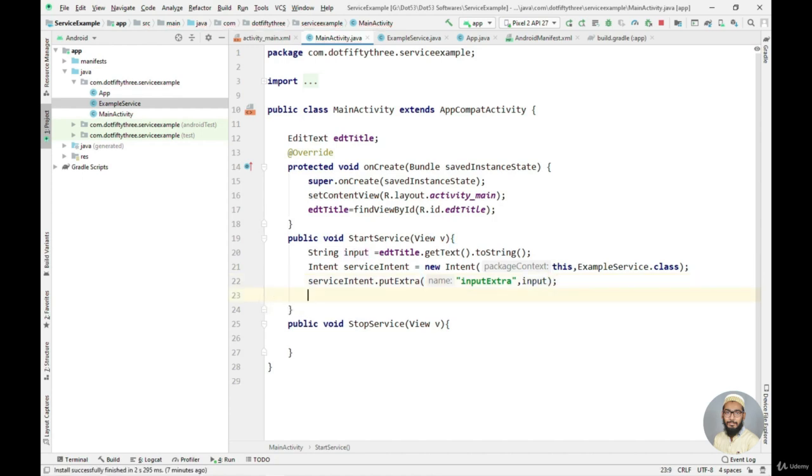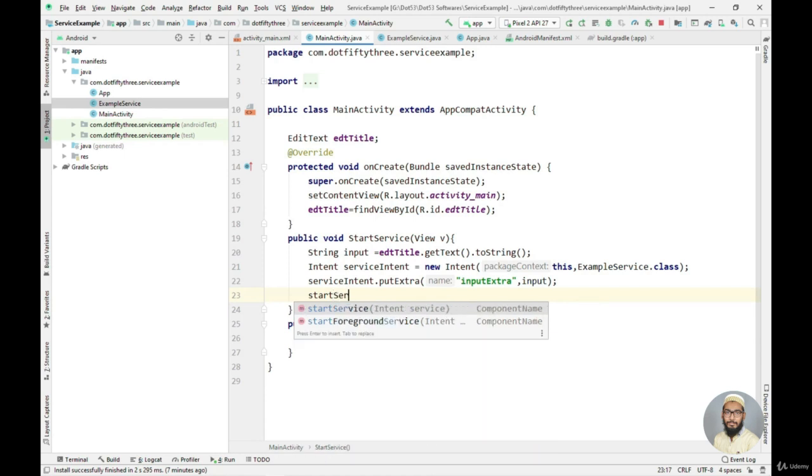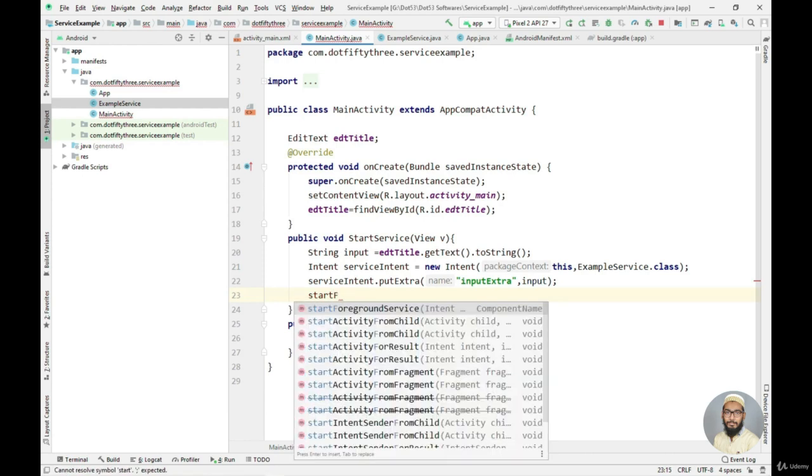So now let's start this service. To start an activity we call the startActivity method, but as we want to start a service, we call the startService method. There is one more method available here, startForegroundService, as you can see, and we are going to talk about it in a bit.